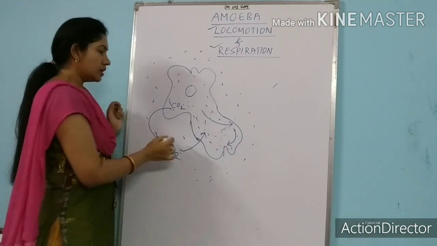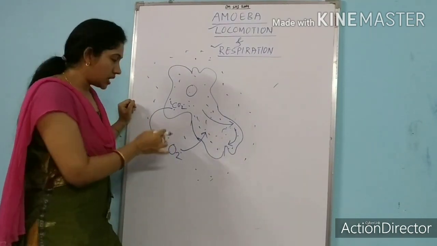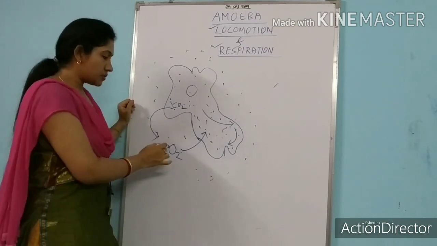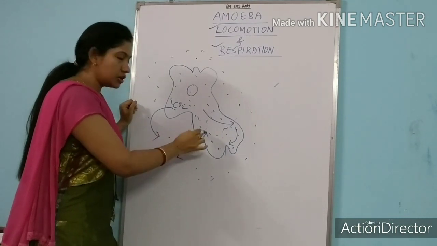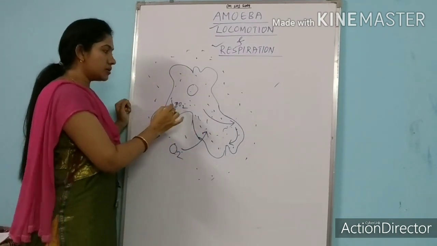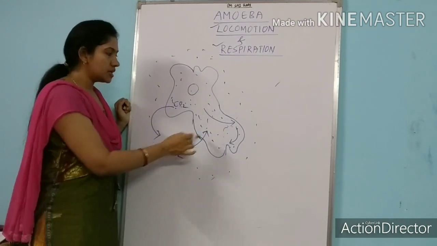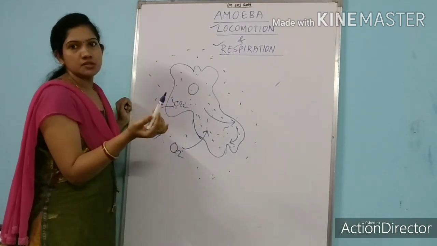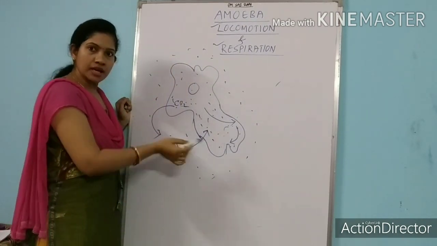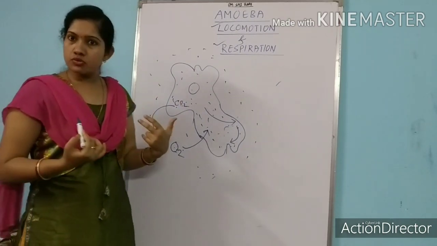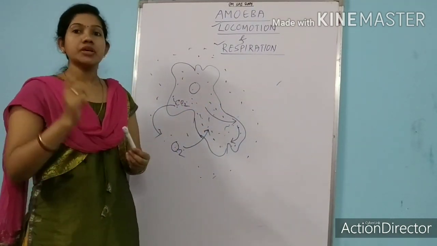The same here: in the outer atmosphere the amount of oxygen is more, that's why the oxygen from higher concentration will move inward.